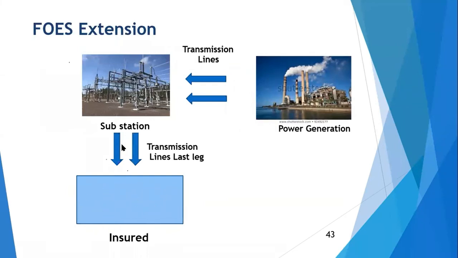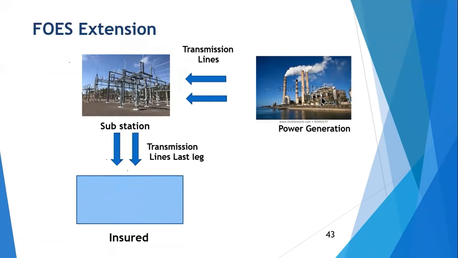What it says, if there is a damage to the nearby substation premises, physical loss or damage to the property of the substation arising out of a peril which is covered in the insured's policy, in that case the business interruption loss will trigger, and that will be payable under this FOES extension.